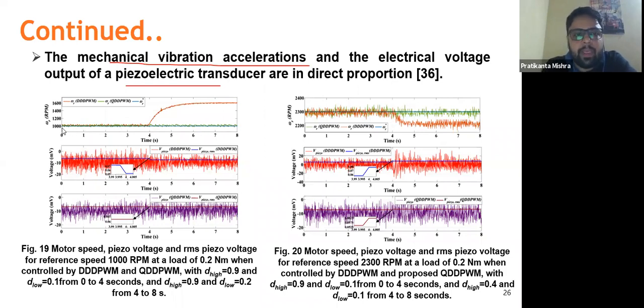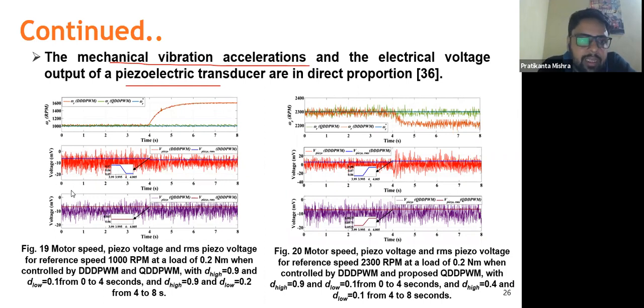And as you can see, the motor is being driven at the reference of 1000 RPM. Till this particular 4 second, we have considered a D high and D low value of 0.9 and 0.1. But all of a sudden, we have increased the D low value a little bit from 4 seconds. So obviously you can see that the triple DPWM is not able to follow the speed. As it is not able to follow the speed, obviously the speed ripple will reduce in the case of triple DPWM. But for the quadrille duty digital pulse width modulation, the vibrations are still the same.